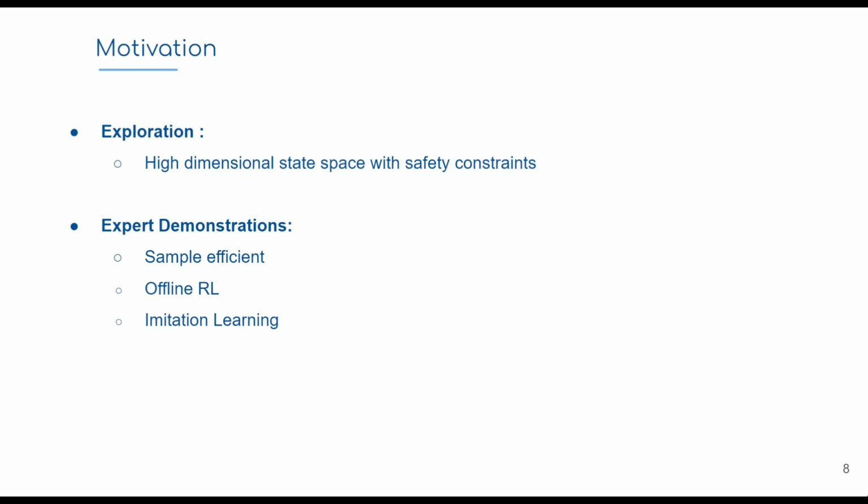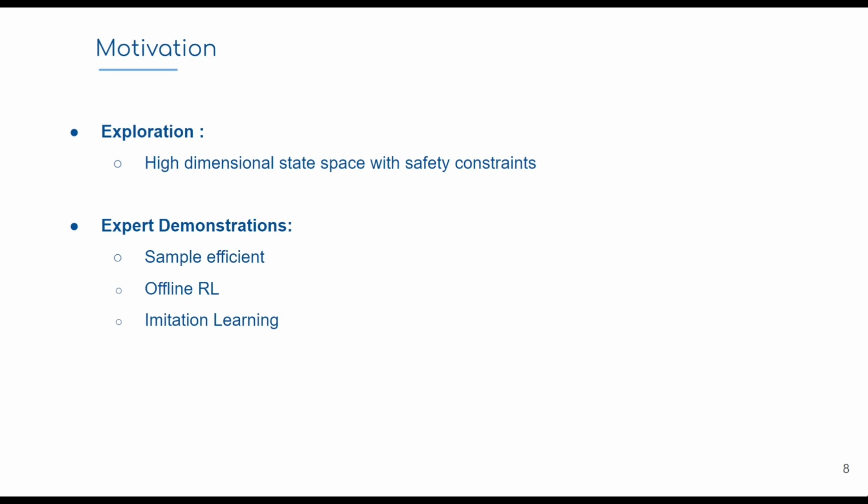So let's introduce our approach, Safe Through Intrinsically Motivated Imitation Learning. Our motivation is that, as in many real-world problems, we have a high-dimensional state space with safety constraints. So exploration strategies may struggle, for example, to figure out that we must hold an action selection for a long period or many time steps, because we have a constraint regarding switching the pump operation, right? And also counter-based methods that try to uncover areas of the state space may lead us to meaningless states.